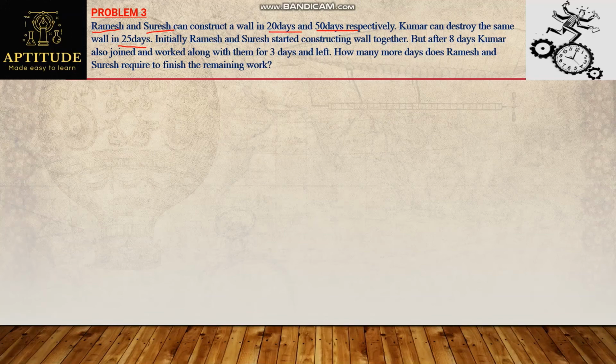So let's consider total work first of all. Ramesh can construct a wall in 20 days, while Suresh can construct the same wall in 50 days. And Kumar can destroy the same wall in 25 days. So I'll assume here total work. Of course they are doing work on the same work here, the same wall they're constructing. I will assume their total work as tank capacity or else total work, that is number of chocolates. So total work is nothing but the LCM of the given values 20, 50 and 25.